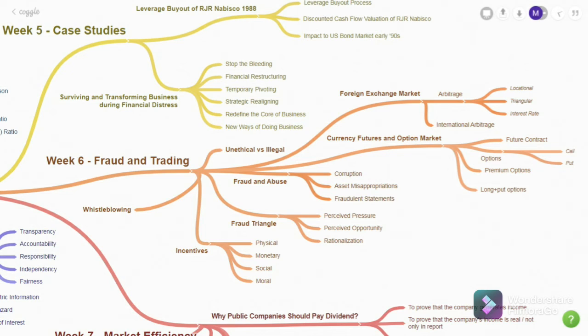And in trading we learned about the foreign exchange market. The strategies of arbitrage include locational, triangular, and interest rate, and also international arbitrage. We learned about the currency futures and options market, what a futures contract is, what options are, what a call is, what a put is, how to do a call and how to do a put, and what the option premium is, what kind of factors affect the premium, and the strategy of long and put options. So this is week 6 covering fraud and trading.